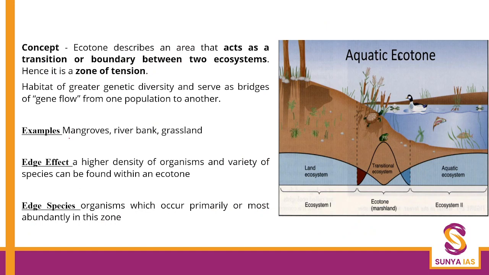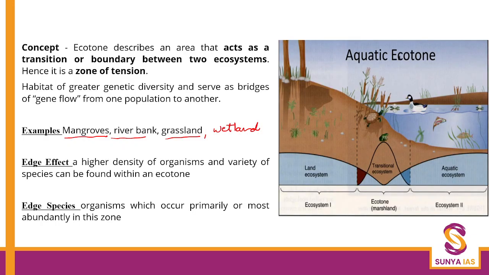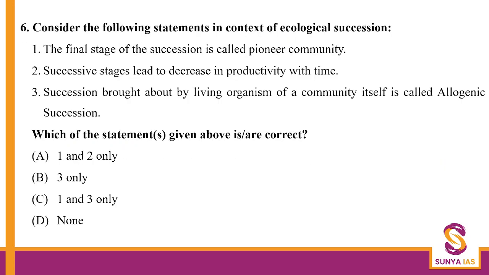Examples, let's say, for ecotone were mangroves, river banks, right? Wetlands, grasslands, right? These things we've understood very well in the class. And also terms like edge effect, edge species, and so on and so forth. Then the question on ecological succession, this we've done in great detail. Okay. So first, the final stage of the succession is called pioneer community.